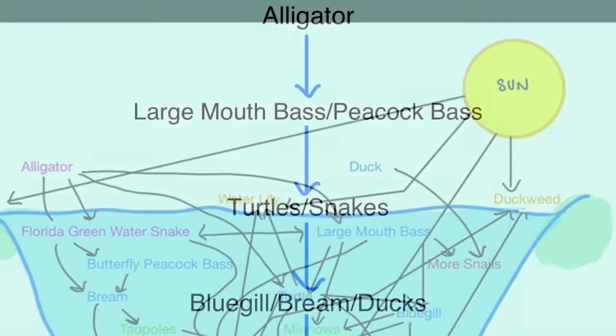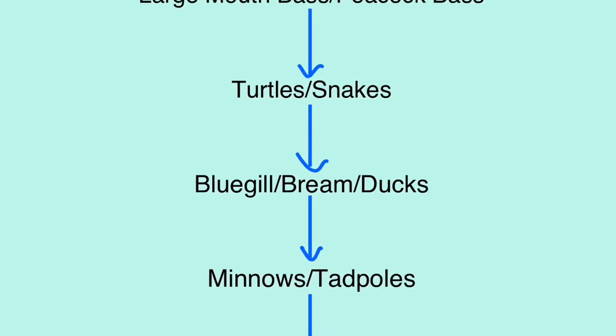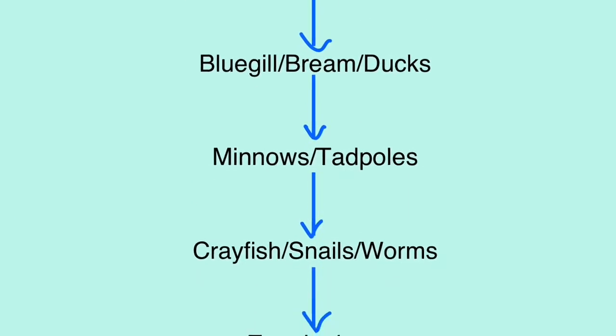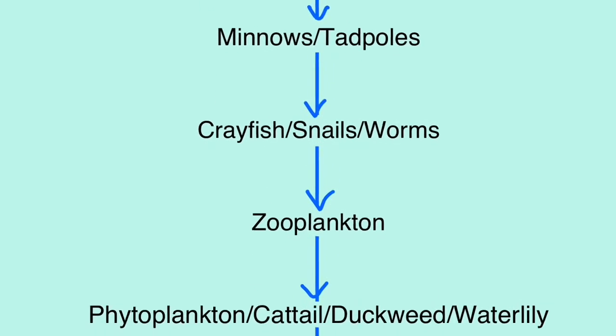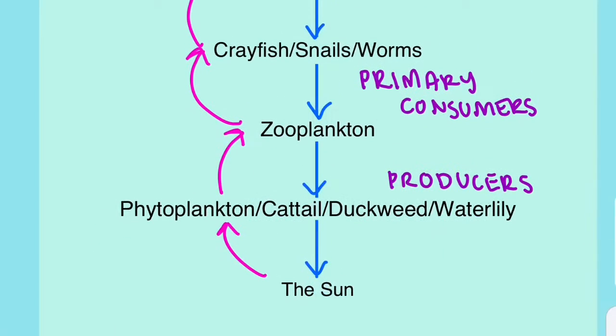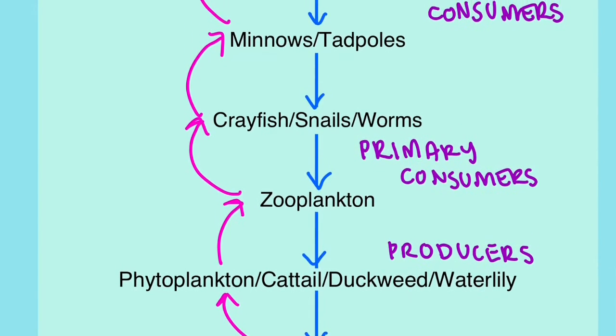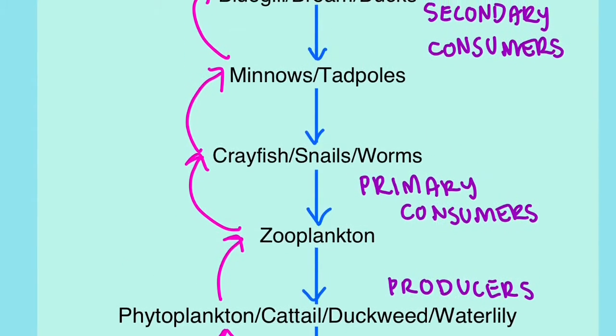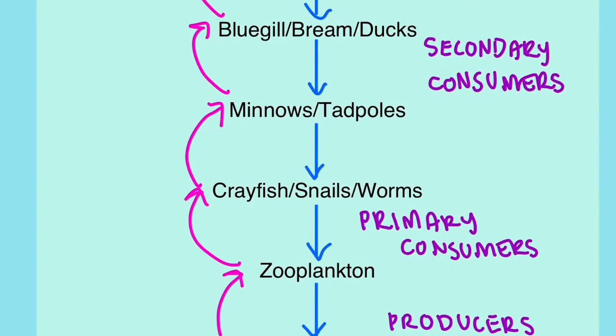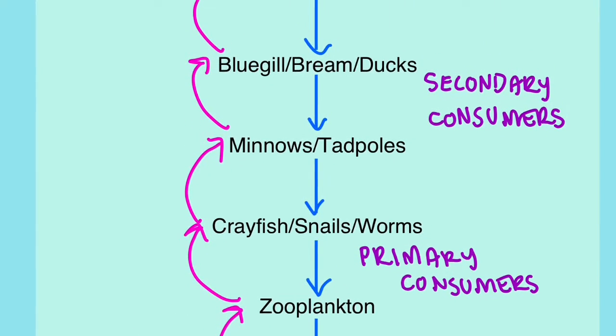And that's about it. As Pablo explained, the alligator is at the top of the food chain and the phytoplankton is at the bottom. The sun is the main source of energy in the ecosystem. Phytoplankton, cattail, duckweed, and water lilies are producers. Zooplankton, crayfish, snails, and worms are the primary consumers.